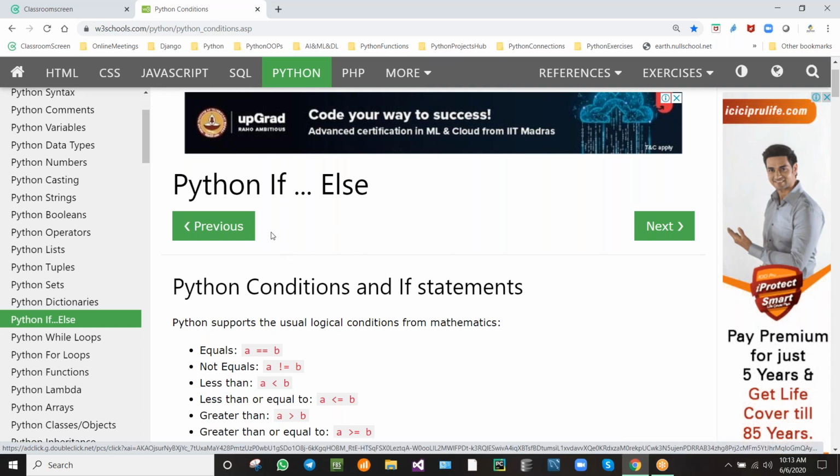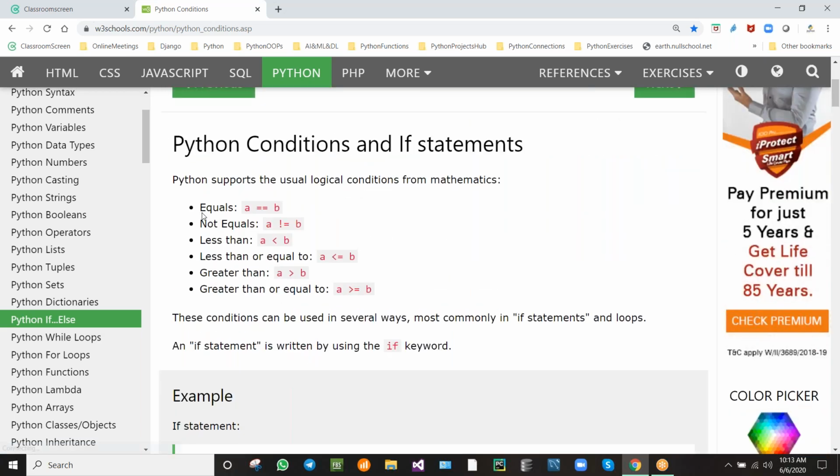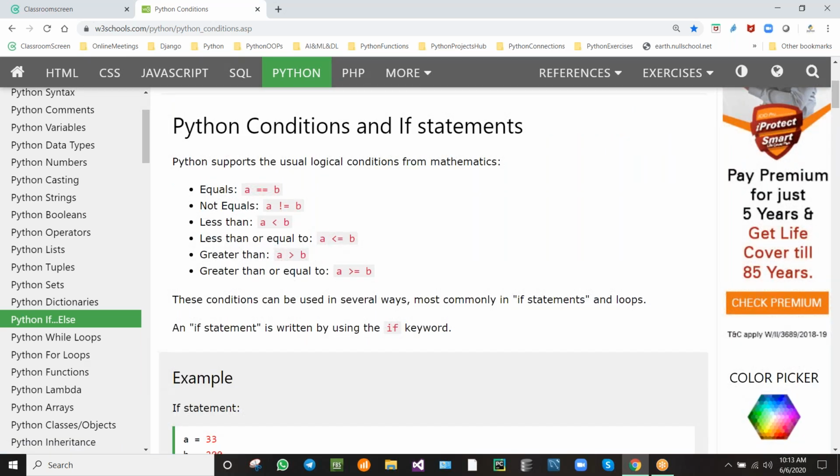Yeah. Python if else. We are going to see how we will be using Python if else. In Python, conditions and if else: when we want to compare two different items with each other, these are the maximum possible logical conditions we will be getting.